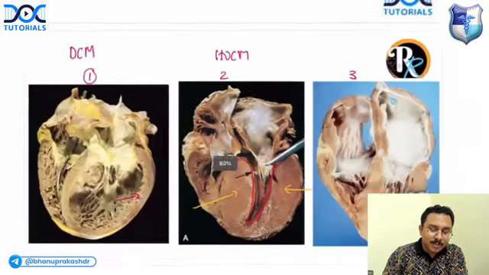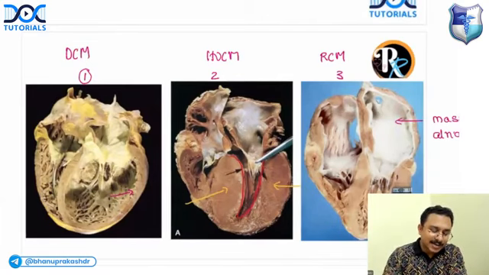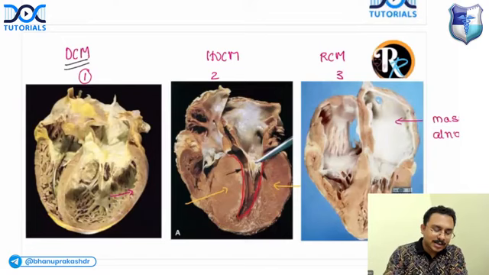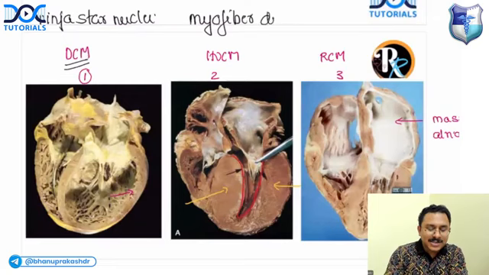You can also get a potential MCQ regarding the histopathological finding of each of them. In dilated cardiomyopathy, the histopathological characteristic finding is the ninja star nuclei. In hypertrophic obstructive cardiomyopathy, you can have very haphazardly arranged myocardial fibers, which is called myofiber disarray.